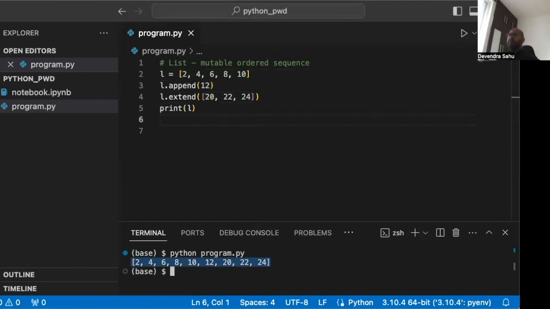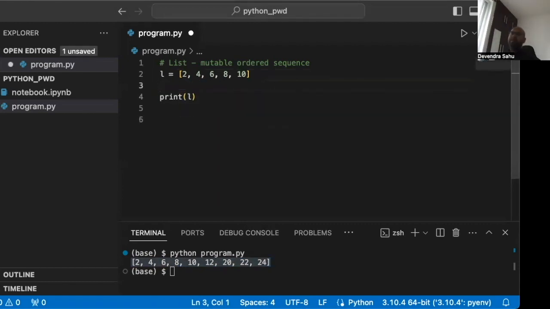Okay, now one more thing is list is something which is by reference, which means that its address is preserved and we can actually pass the address to a function. Okay, let's discuss that later. Let's continue. So we have seen append, we have seen extend. There's also a plus operator.